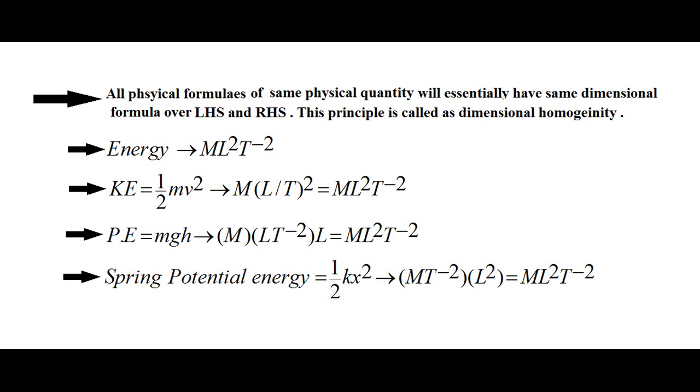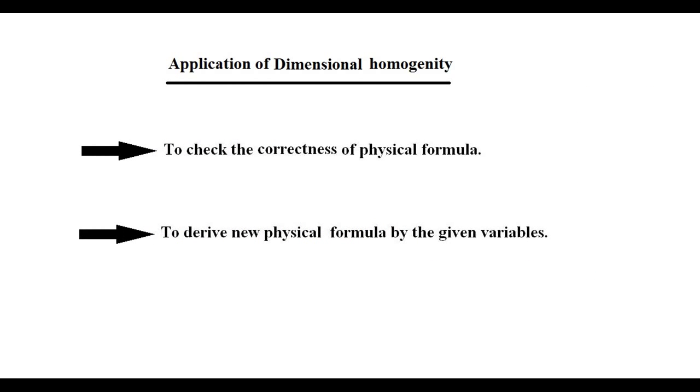Now how can we apply this dimensional homogeneity principle? There are two chief applications. First, to check the correctness of a physical formula, because we know that a physical formula can only be correct in case the left hand side dimensions equal the right hand side dimensions. And second, to derive a new physical formula from the given variables. Means in case we want to find an entirely new formula, and we are given some variables by the help of which we have to form the formula, then we can use the dimensional homogeneity principle to form the formula.